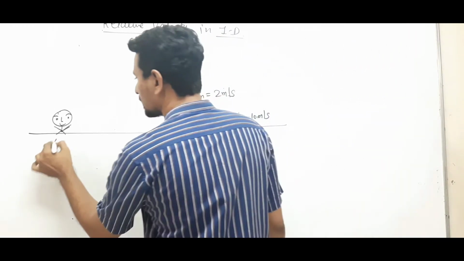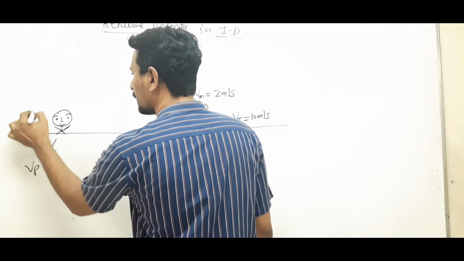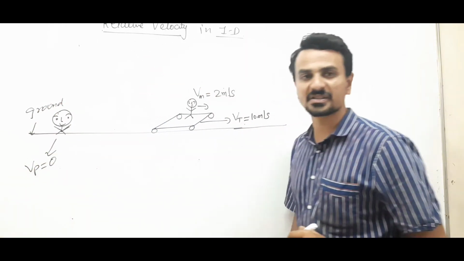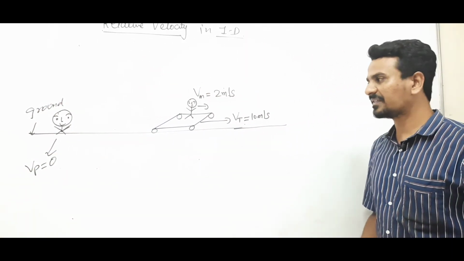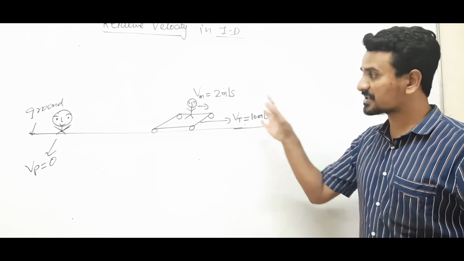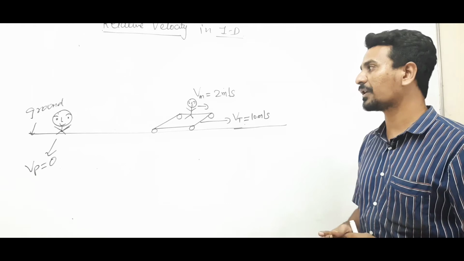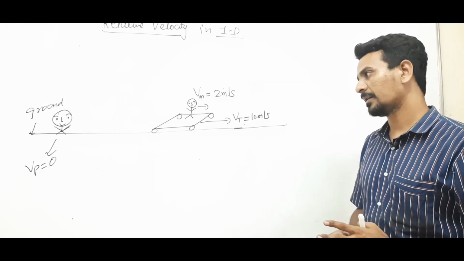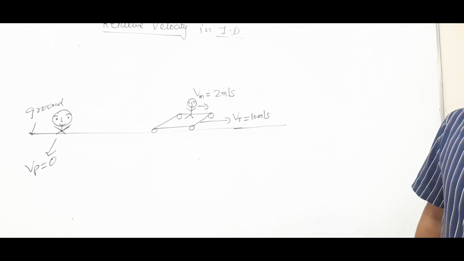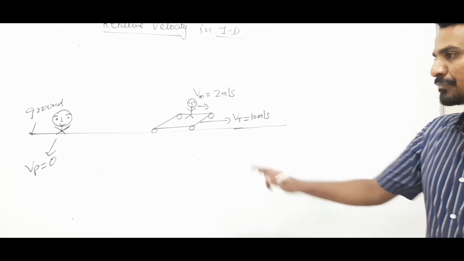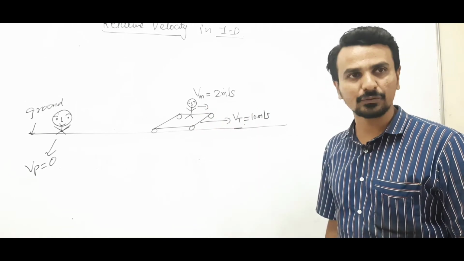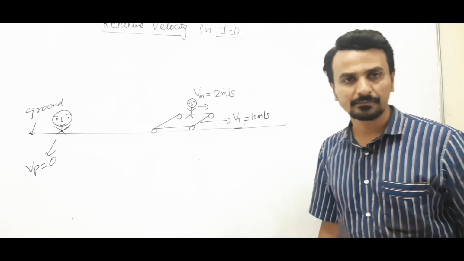The person is standing on the ground, this is ground, he is just standing on the ground. So, velocity of that person will be 0, the trolley is moving with the velocity of 10, and the person on the trolley is moving with velocity of 20. Okay, so now we are being told to calculate the velocity of the person with respect to ground, the velocity of this man with respect to ground. Clear?